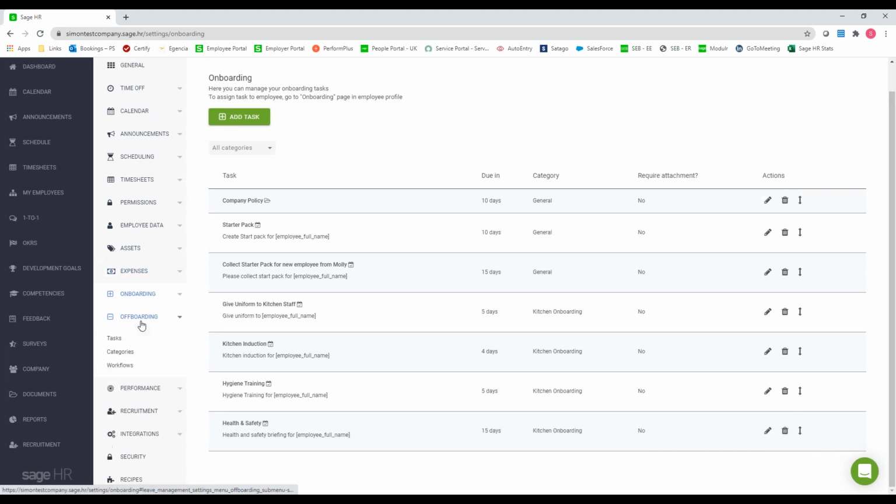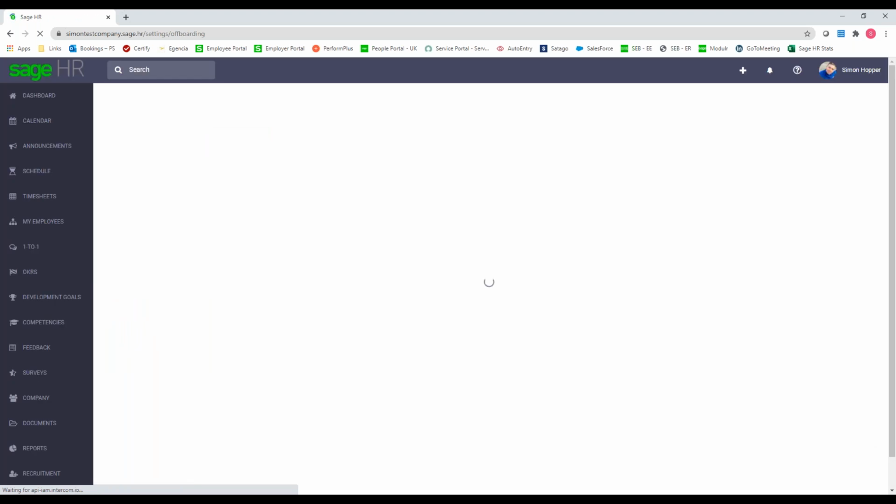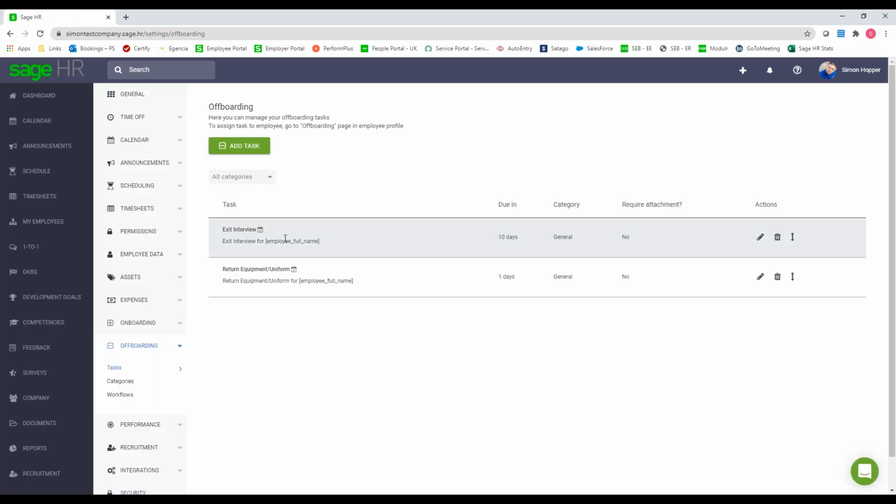Or we can do completely the opposite, offboarding. So somebody's leaving the company. So again, we've got 2 in there: exit interview, return of equipment or uniform. So you make them a leaver, put in their end date, then again, it will put these tasks into their list to complete.